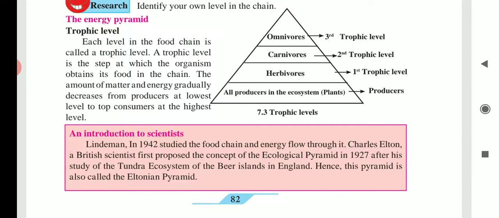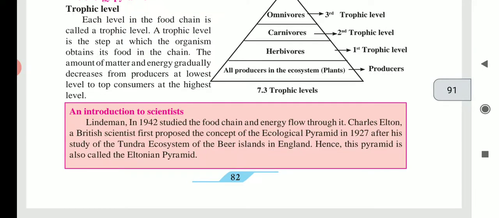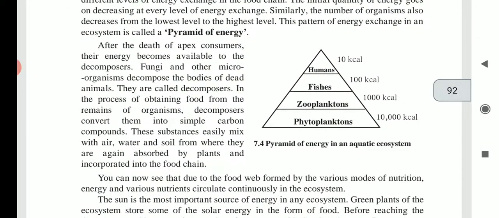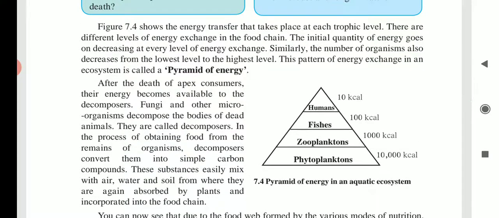An energy pyramid is a graphical representation showing the flow of energy at each trophic level in an ecosystem. Observe figure 7.4. In this figure it shows the energy transfer that takes place at each trophic level. There are different levels of energy exchange in the food chain. The initial quantity of energy goes on decreasing at every level of energy exchange. Similarly, the number of organisms also decreases from the lowest level to the highest level.